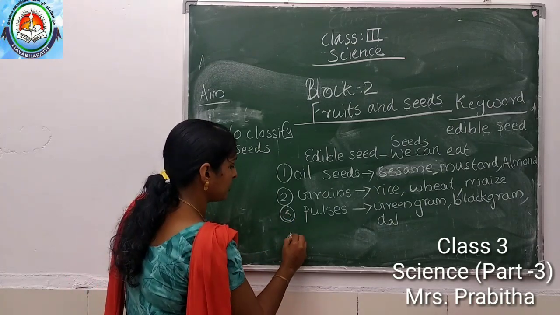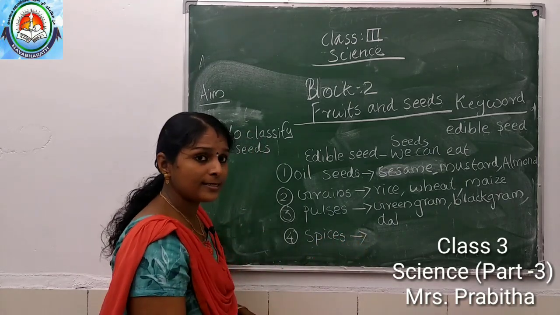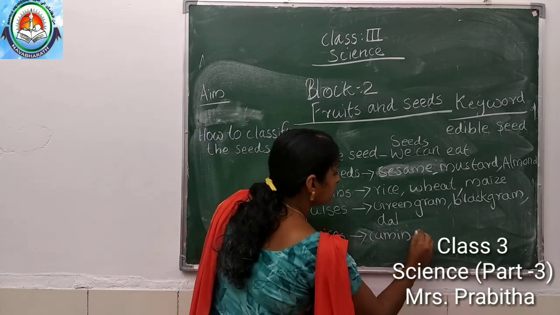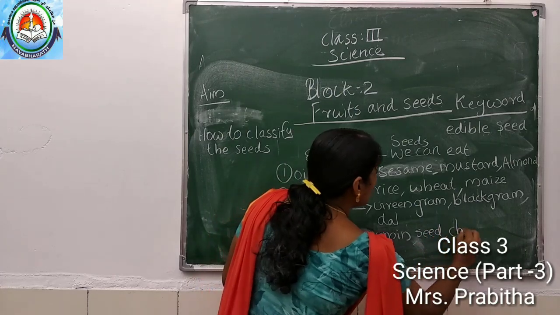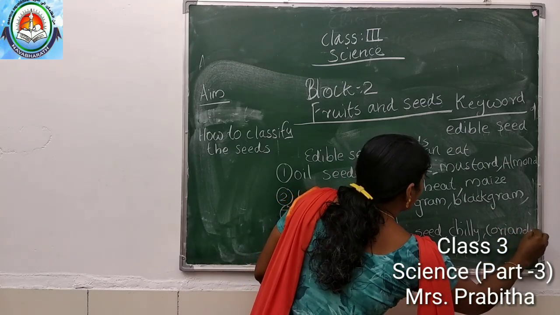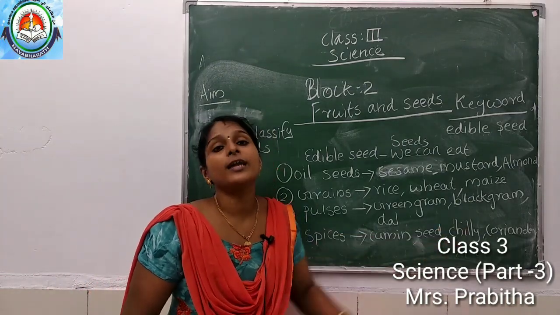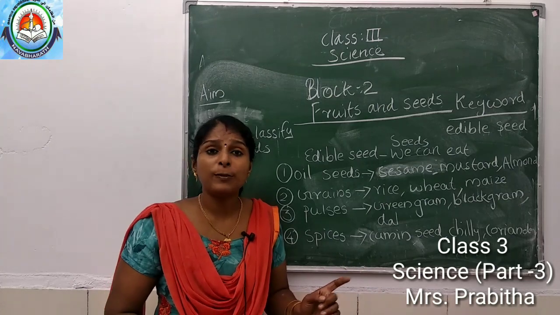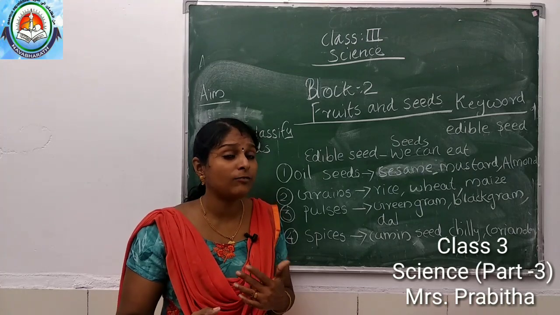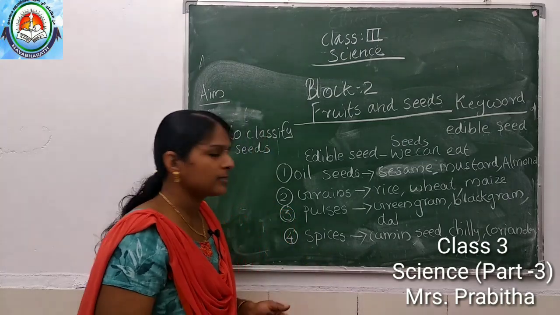Next classification is spices. What are spices? Cumin seed, chili, coriander. These are all examples for spices. So why do we add spices in food? When we add spices in food, it increases the taste and flavor of the food. Okay, so spices also you understood.